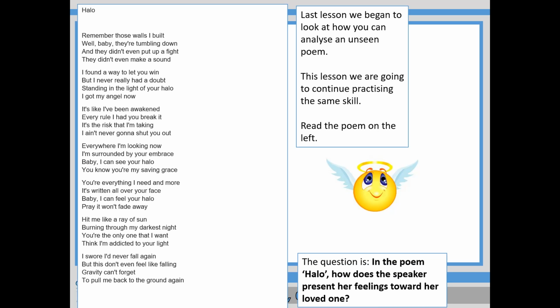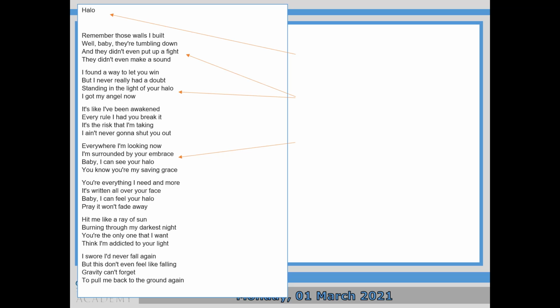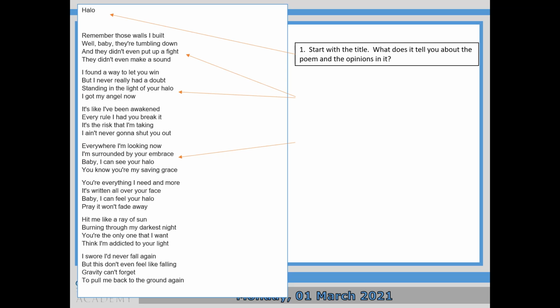So the question we're going to be looking at over the rest of today's lesson is at the bottom of the board now. In the poem Halo, how does the speaker present her feelings towards her loved one? So we're going to look at how you can break that down, how you can work through a poem to work this out. So first things first, start with the title. What is a halo? What does it tell you about the poem and the opinions in it?